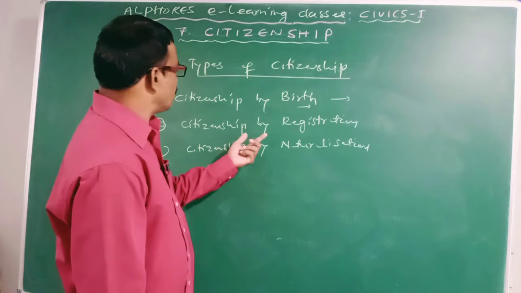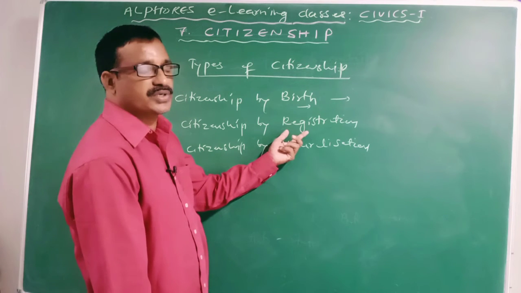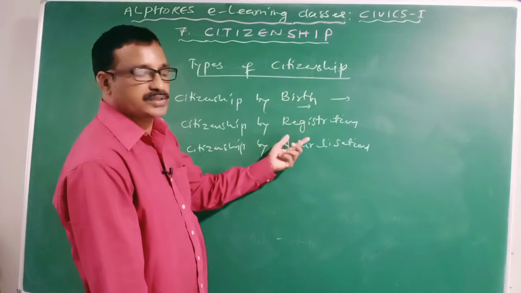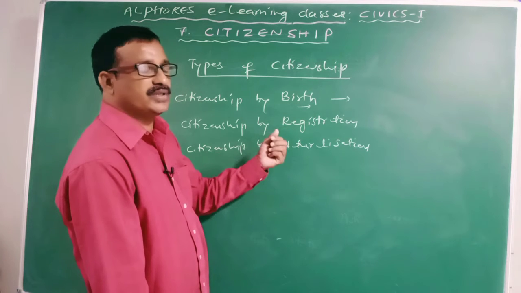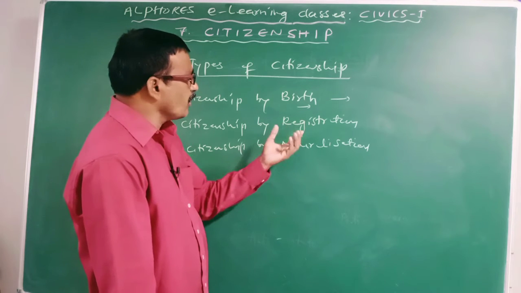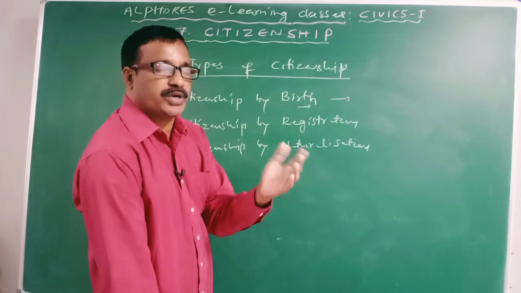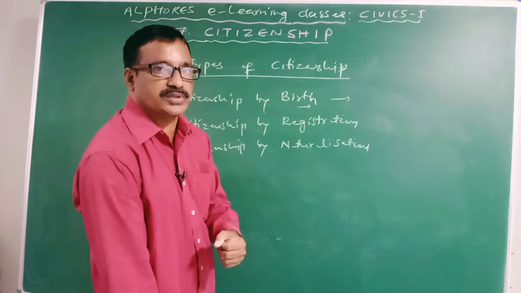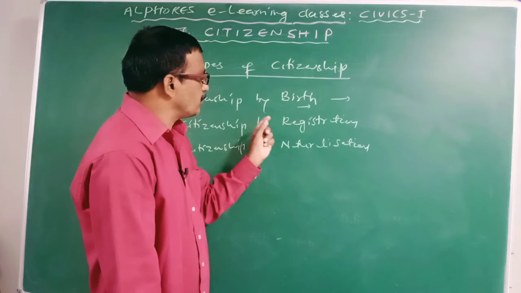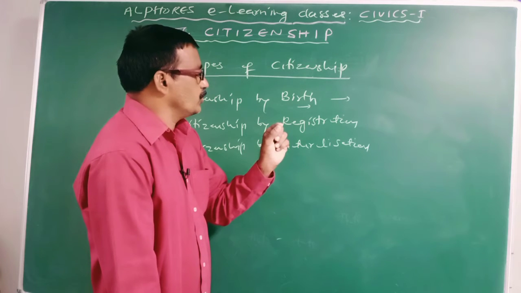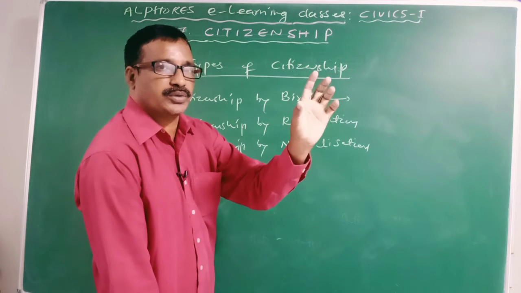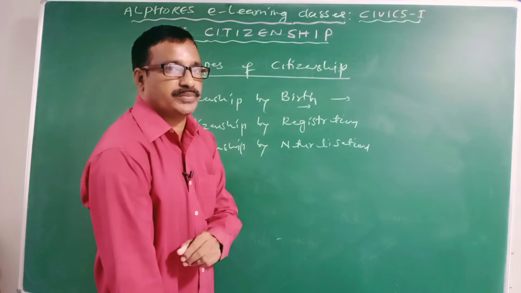Here marriage is considered as registration, according to our syllabus. But actually, if an alien wants to become a citizen of X state, then he must give a written application to the concerned state government.